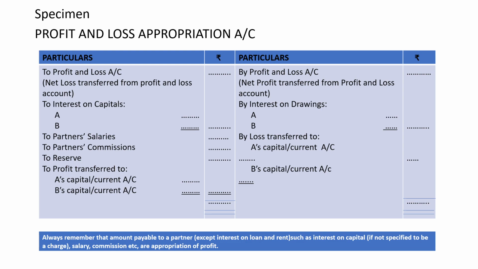If there is no deed, it will be distributed equally. If capital is fluctuating, it will be transferred to the capital account. If capital is fixed, this profit will be transferred to the current account. And so on in case of loss.